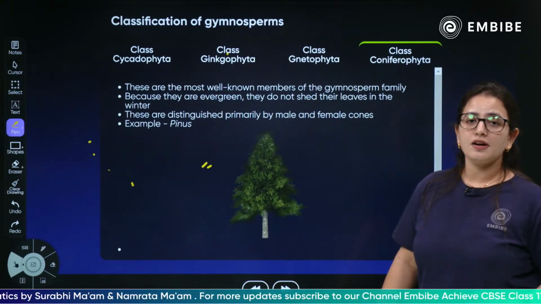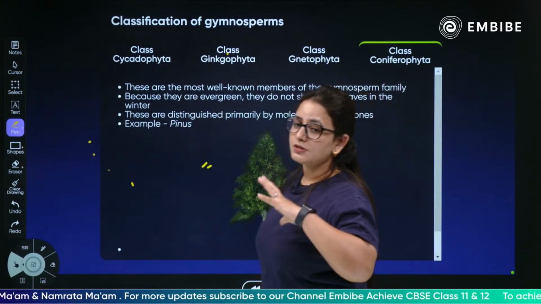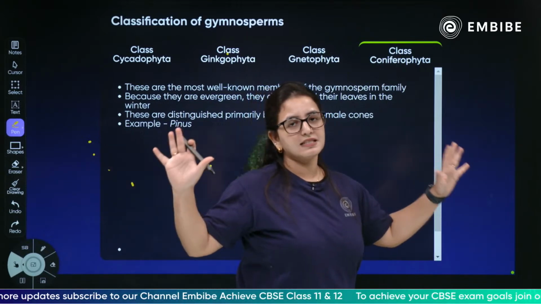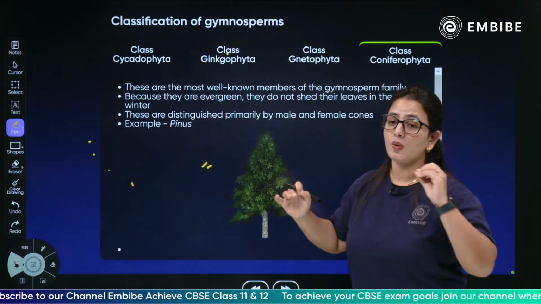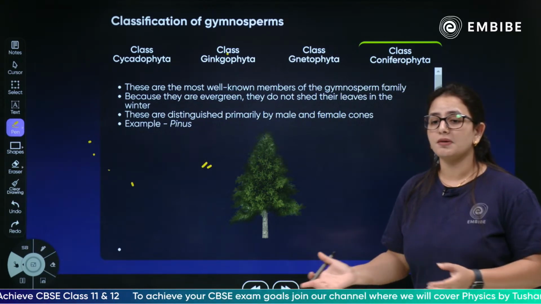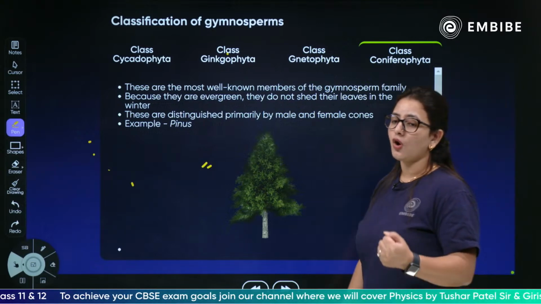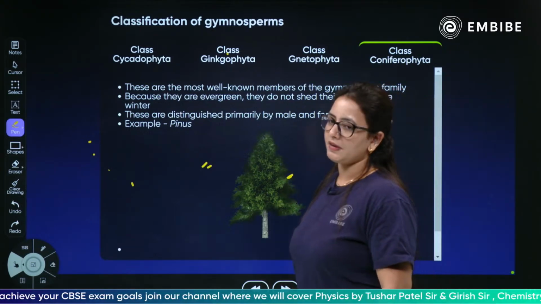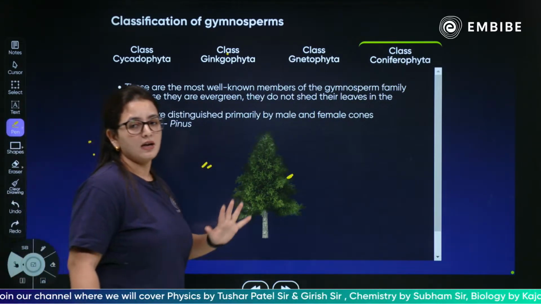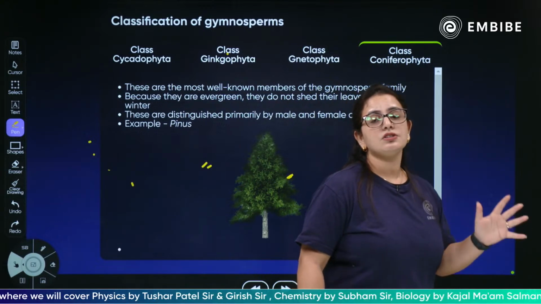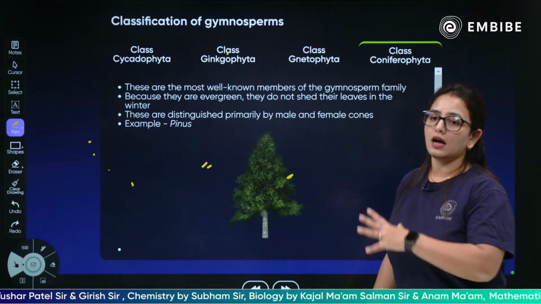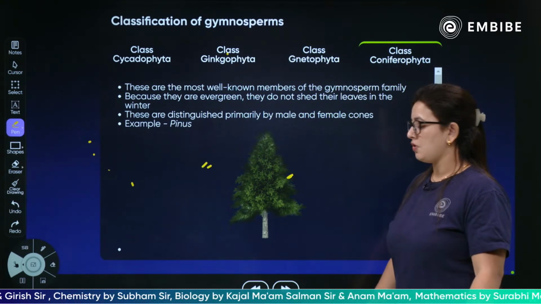The example of the conifers is of course the pine tree. They remain green all the time. Clear? So these are the classes of the Gymnosperms: Cycadophyta, Ginkgophyta, Gnetophyta and Coniferophyta.